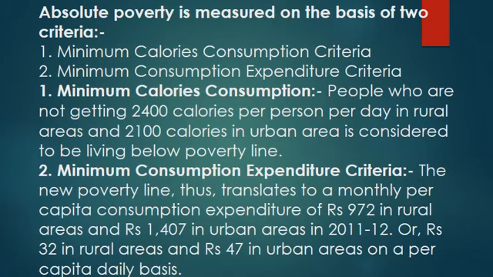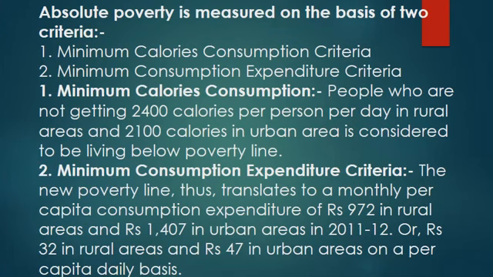So let us understand the first criteria to measure absolute poverty. First one is minimum calorie consumption. Now the calorie consumption in rural and urban areas is measured differently. Since the people in rural areas do more physical work, their calorie consumption per person per day is higher as compared to urban areas.